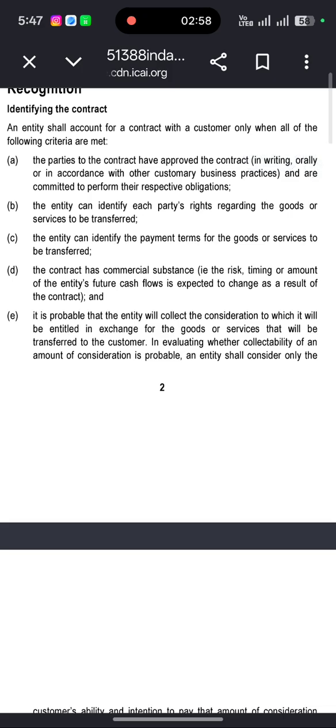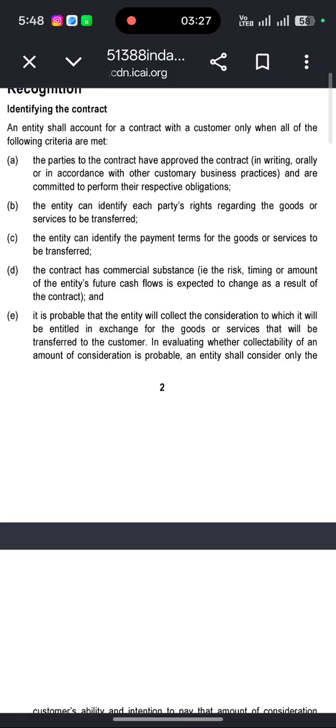The entity can identify each party's rights regarding the goods or services to be transferred. The entity can identify the payment terms for the goods or services to be transferred. The contract has commercial substance, that is, the risk, timing, or amount of the entity's future cash flows is expected to change as a result of the contract. And it is probable that the entity will collect the consideration to which it will be entitled in exchange for the goods or services that will be transferred to the customer.